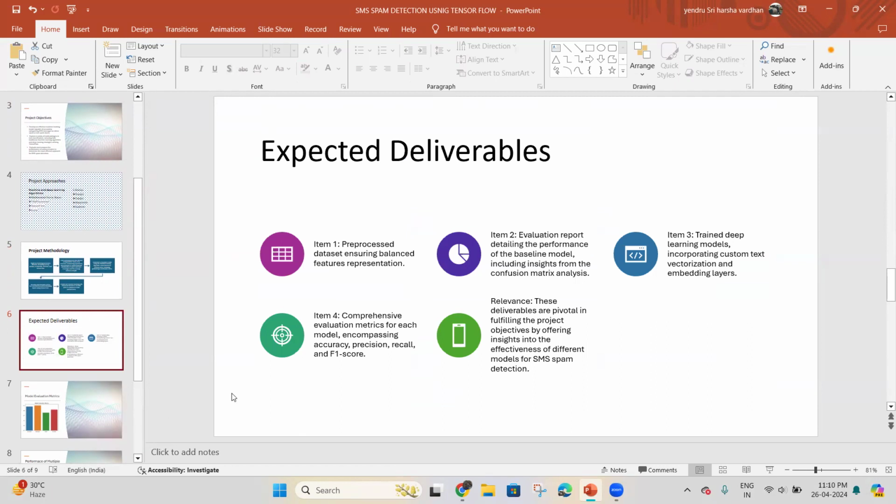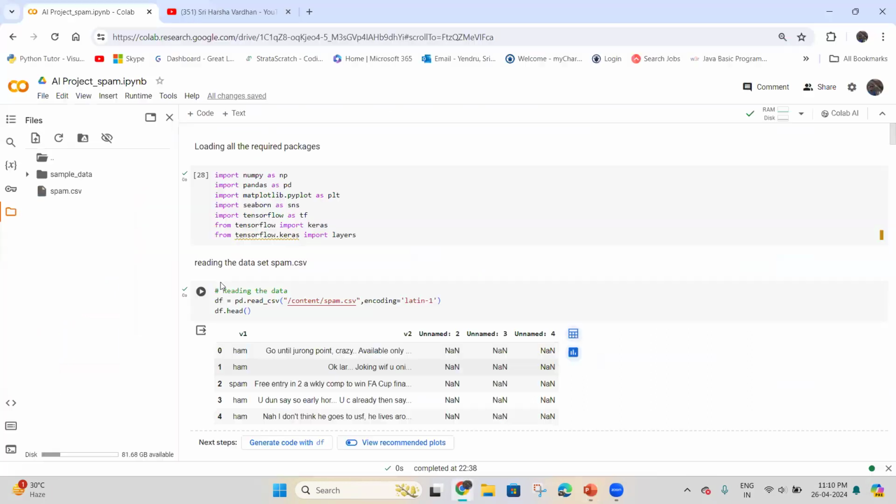Now coming to the code evaluation. Here we imported all the libraries. Here NumPy is used for data manipulation and numerical computation. And coming to Pandas, it is used to read the dataset.